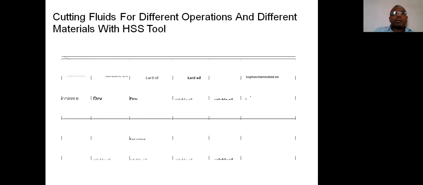Here we are discussing the requirement of cutting fluid for a particular cutting tool, that is the HSS tool. That means if an HSS tool is used to perform various operations on various materials, what cutting fluid is to be selected? It is explained in a clear format. Observe.